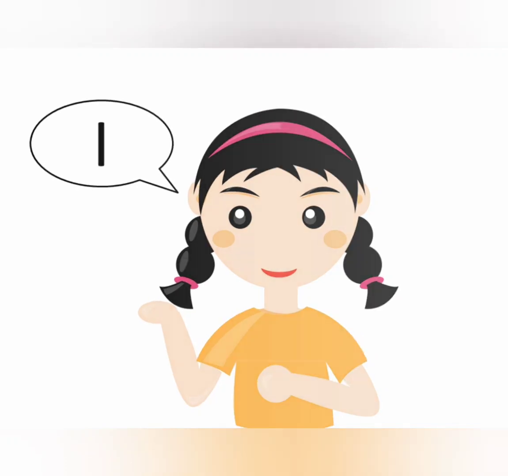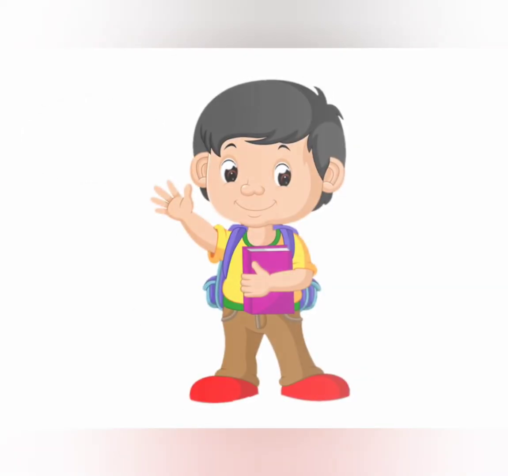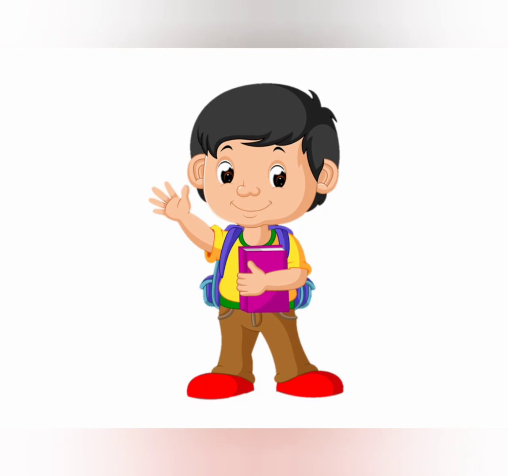Now, when there is a boy, what do you say? You use the sight word he for him, right? He is a boy. He is 10 years old. He is wearing red color shoes. He has a pink book in his hand. Or you can say he is waving at you. So when you talk about a boy, a man, you use the sight word he.